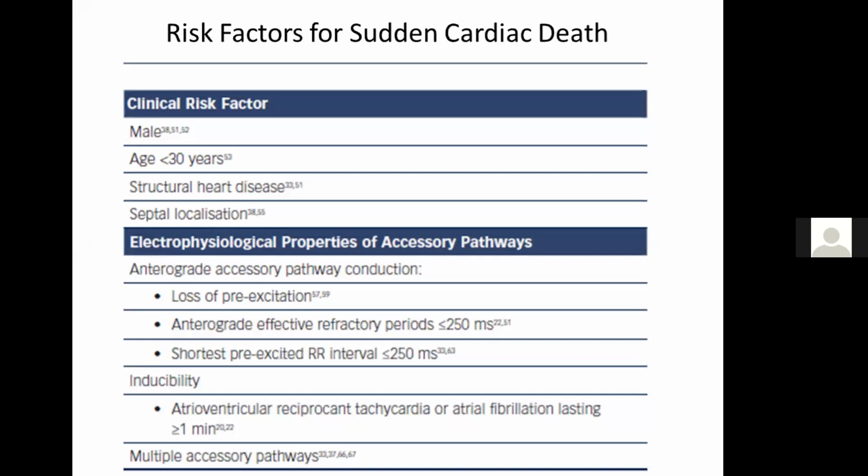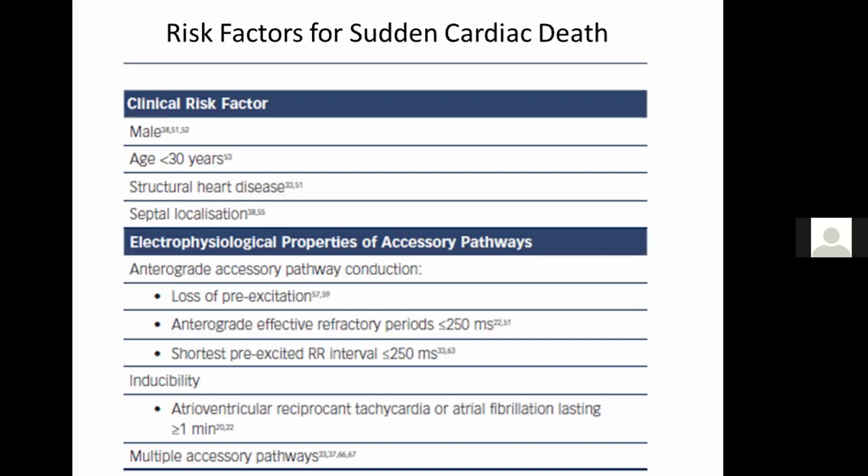Age is also a definite contributing factor, particularly less than 30 years is considered to be fatal. And structural heart disease definitely contributes, because patients who develop VF have been shown to have some form of structural heart disease. Septal localization has also been proposed as one of the contributing factors for sudden cardiac death, particularly posteroseptal in the paediatric group, as has been demonstrated.